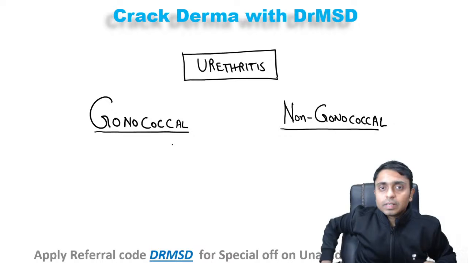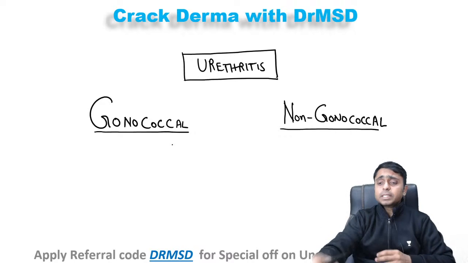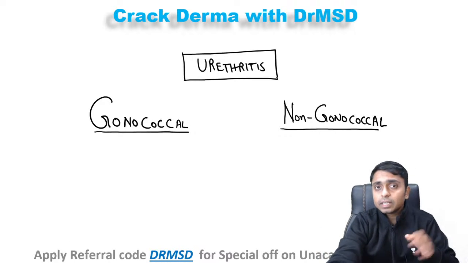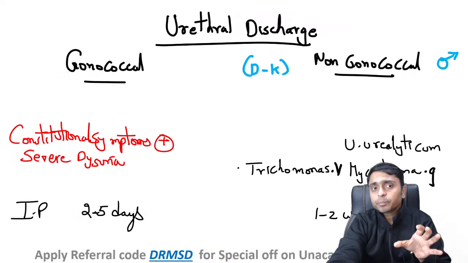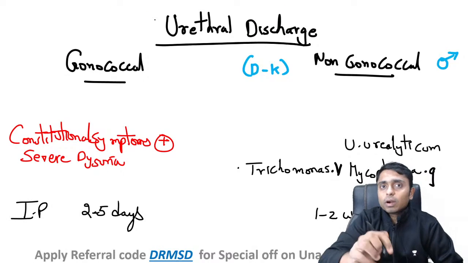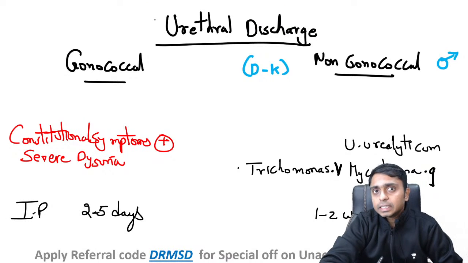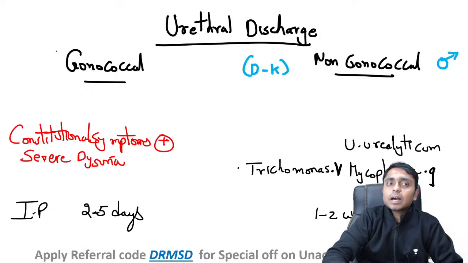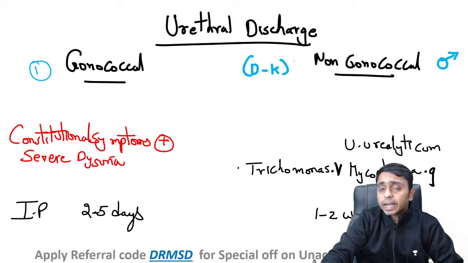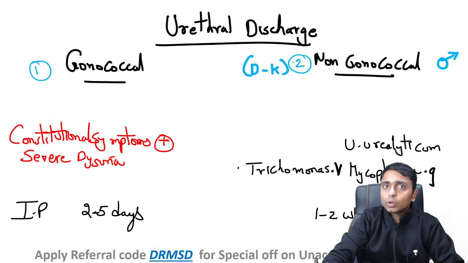So briefly, we'll see urethritis. What are the types and how can you differentiate between the two types of urethritis? The two broad varieties of urethral discharge which can be seen are gonococcal urethritis and non-gonococcal urethritis.